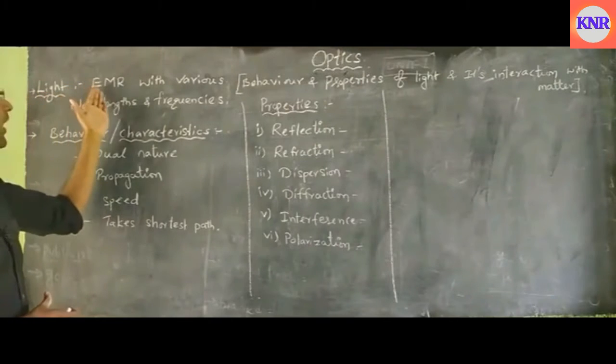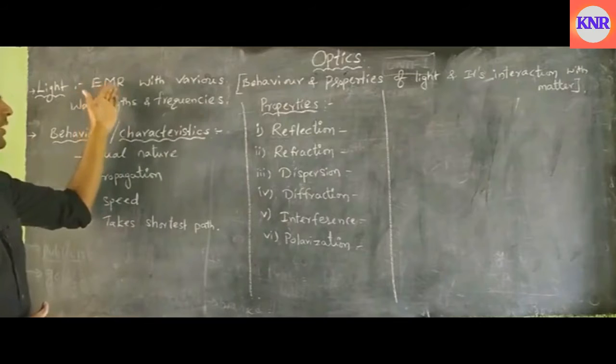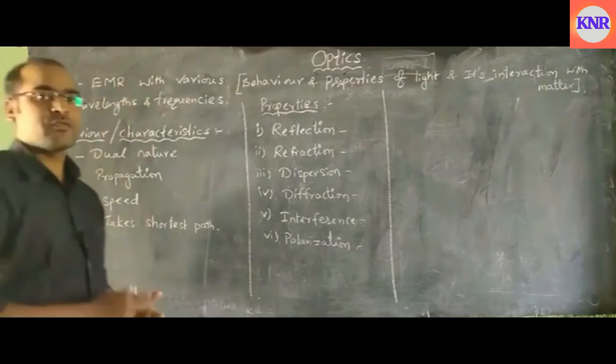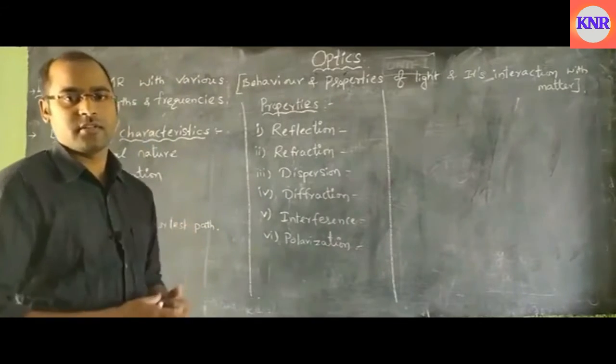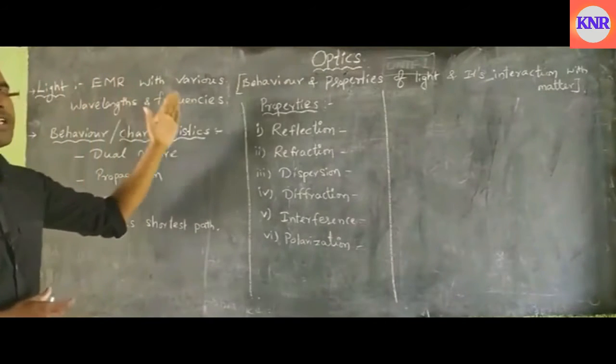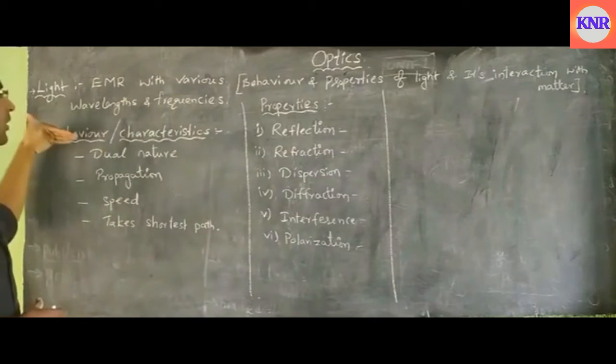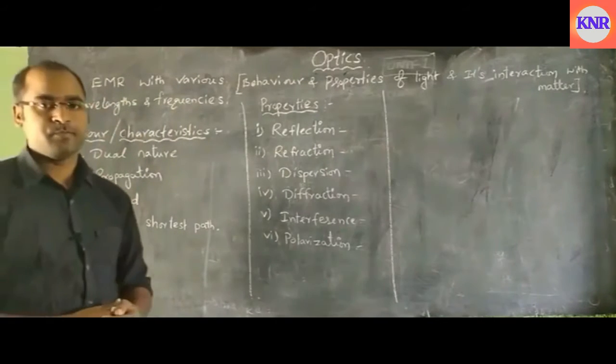So light is an electromagnetic radiation. EMR means electromagnetic radiation with various frequencies and wavelengths. So it has various frequencies as well as various wavelengths. Okay, so here let us discuss the behavior or characteristics of light.